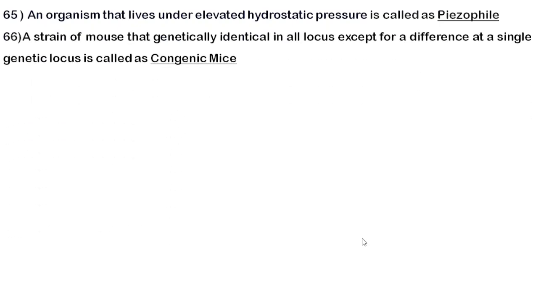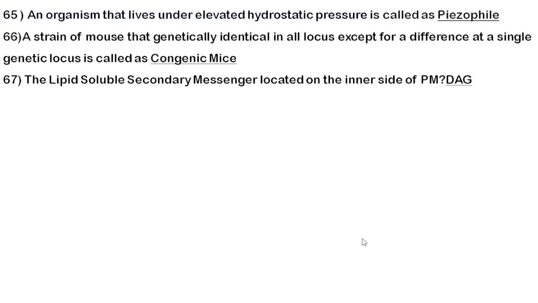Next question, a strain of mouse that is genetically identical at all loci of the chromosome except for a difference at a single genetic locus is called congenic mice. So what is meant by syngenic mice? You need to tell me. I have asked many questions, both in my part 1 video and part 2 video. I have given you a lot of questions and you need to reply to me if you want to score somewhat good marks.